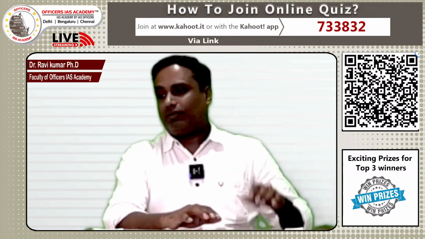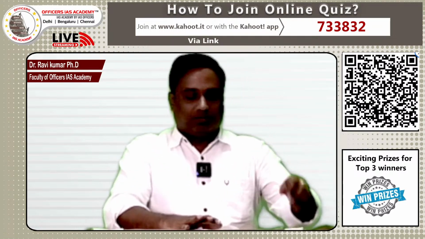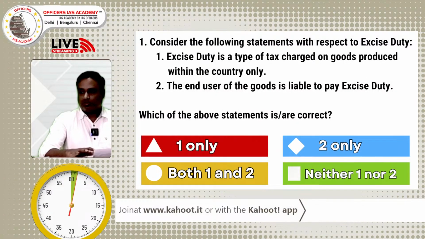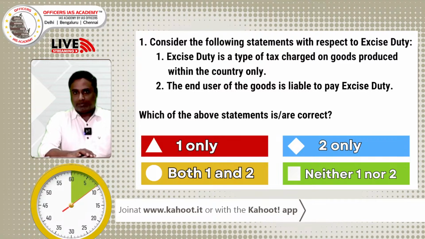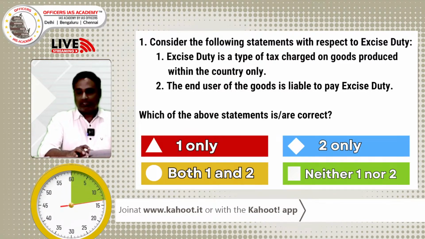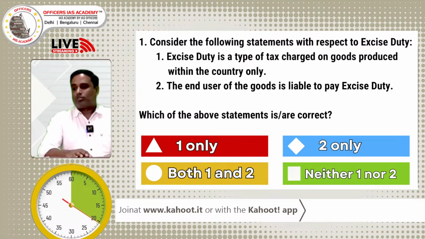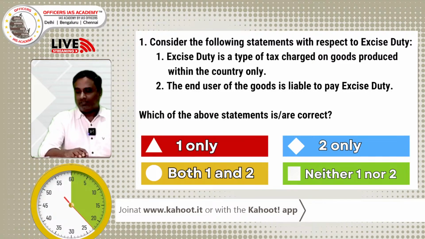For the first question, now it is on the board. The first question will have 30 seconds and 1 point. For every question I will announce how many seconds and how many points you will get. 30 seconds and a single point. This time also I am expecting a very good competition like the 41st quiz. This is the 42nd one. The 41st was really unforgettable. Very tight competition was there till the end.